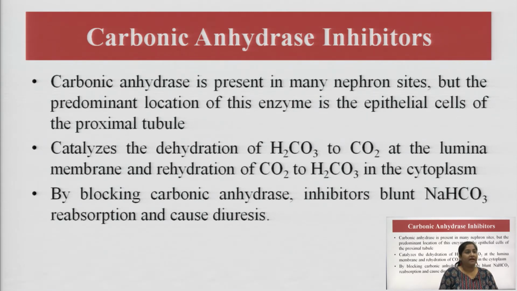It catalyzes the dehydration of H2CO3 into CO2 and water at the luminal membrane, and then the rehydration of CO2 to H2CO3 in the cytoplasm. By blocking this carbonic anhydrase, we can directly hit the sodium bicarbonate reabsorption, which ultimately causes diuresis. So if we are controlling this enzyme, carbonic anhydrase, then we can simply cause diuresis.